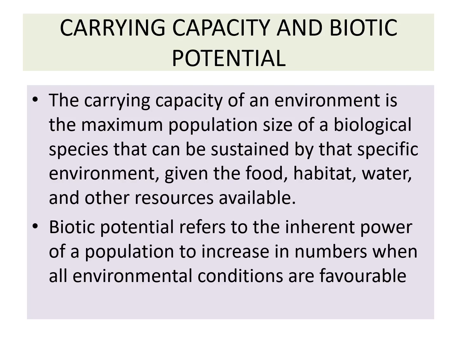Second is the biotic potential. Biotic potential refers to the inherent power of a population to increase in number when all the environmental conditions are favorable. It means biotic potential is the number of individuals that can be born to the population if all the environmental conditions are excellent or favorable.